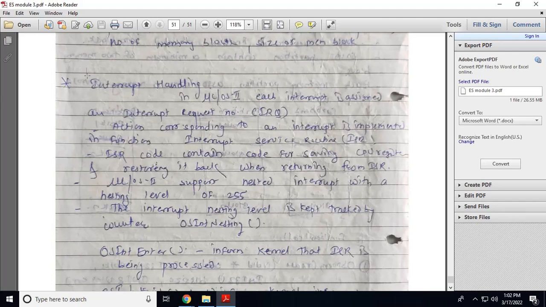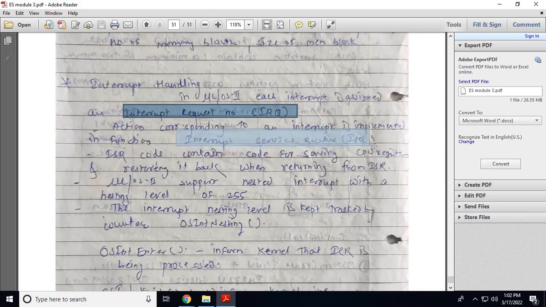Next, interrupt handling. In Microcontroller OS, each interrupt is assigned an interrupt request number, IRQ. For every interrupt there is a number, that is the IRQ number. For every interrupt, the action corresponding to that particular interrupt is implemented in an interrupt service routine, that is the ISR.